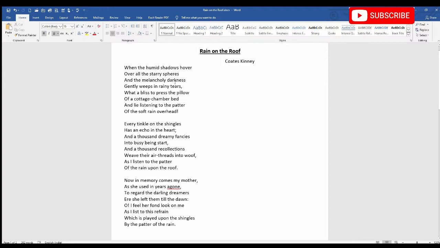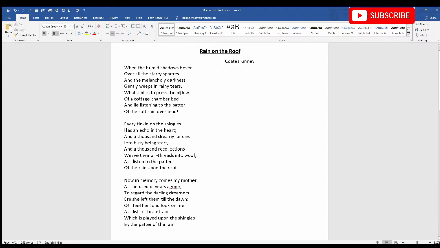Now look at the last word of the third line. It's darkness. Darkness is not rhyming with spheres or hover. So we will name this word as C. Now look at the last word of the fourth line. It's tears. Now tears, students, you observe, is rhyming with spheres. So as we had named spheres as B, we will name tears also as B.